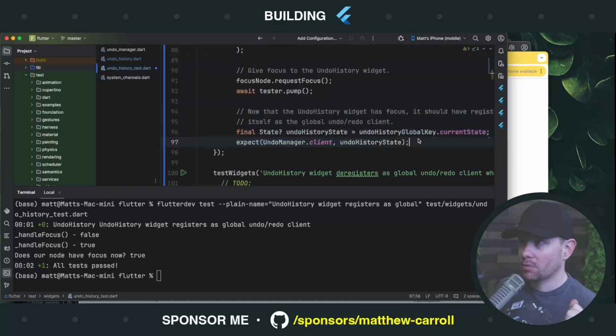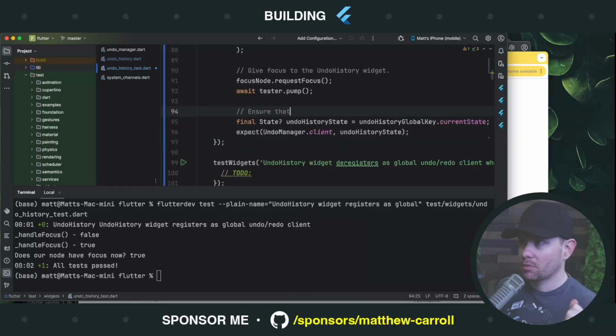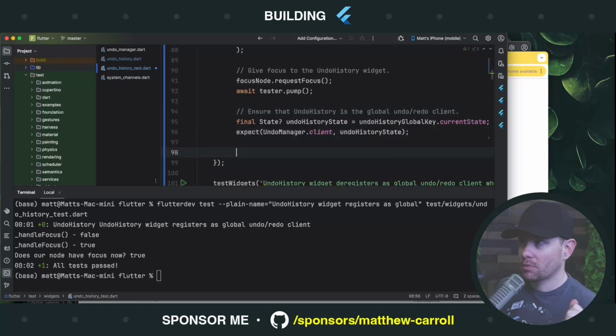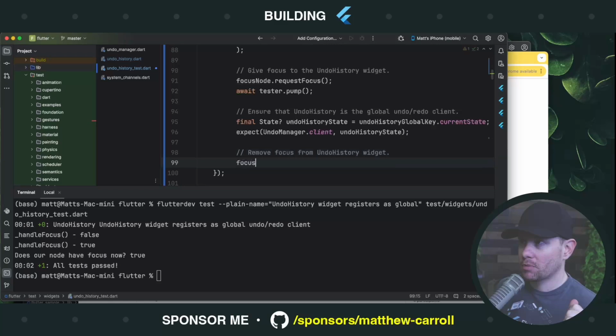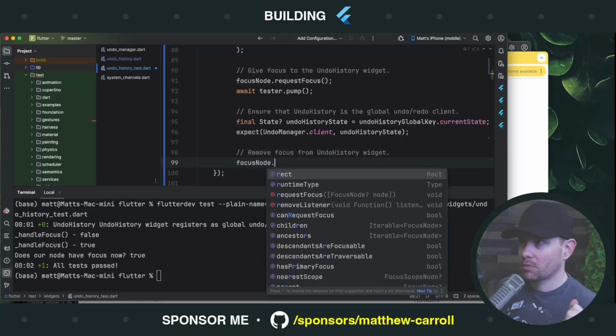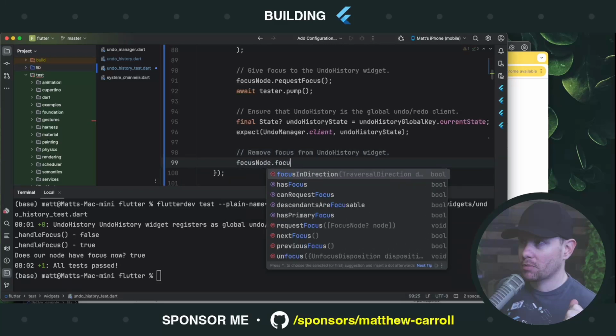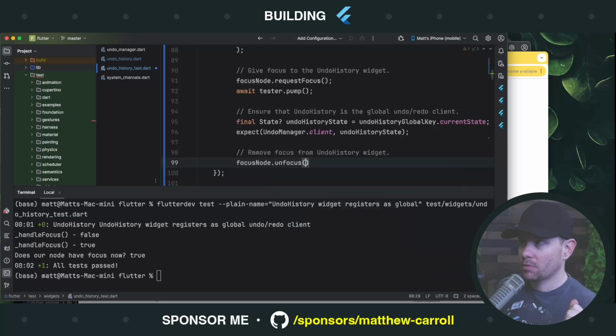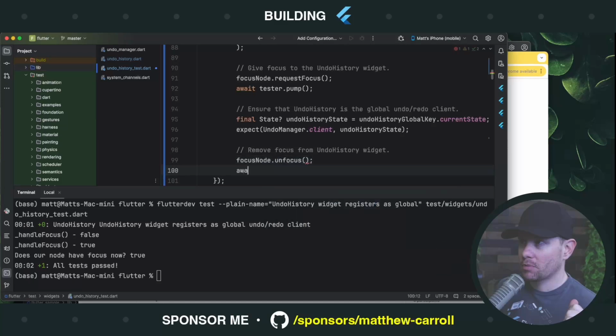So first we make sure that we have focus, and we make sure that when we have focus, we're registered as the client. Ensure that undo history is the global undo redo client. Remove focus from undo history widget. Now we're going to say focus node. What's the method here? We want unfocus. We're saying get rid of our focus. We don't want it. And then we will pump a frame.